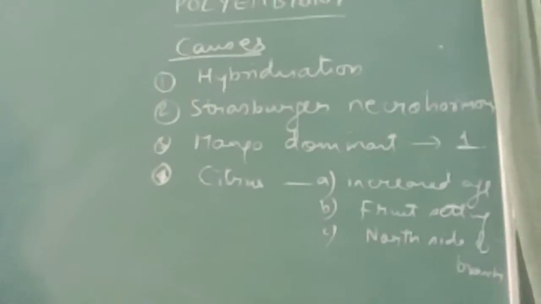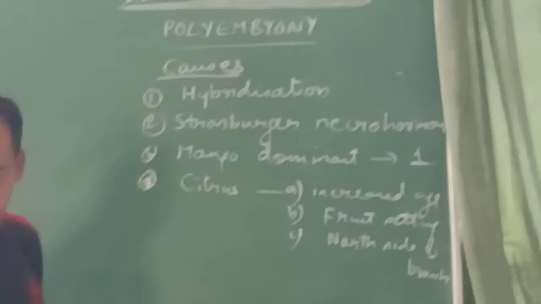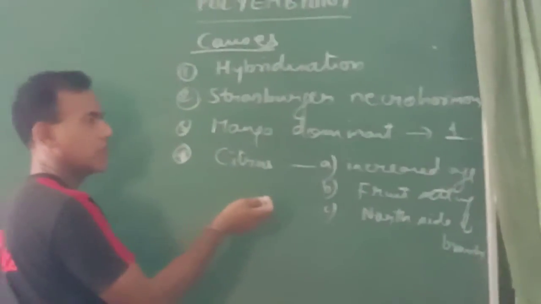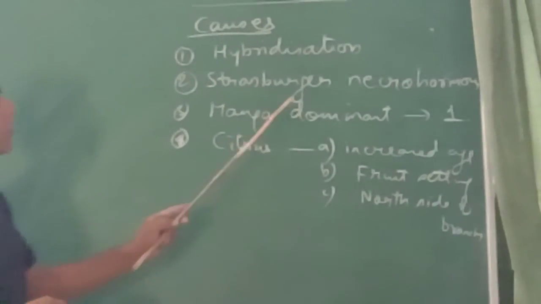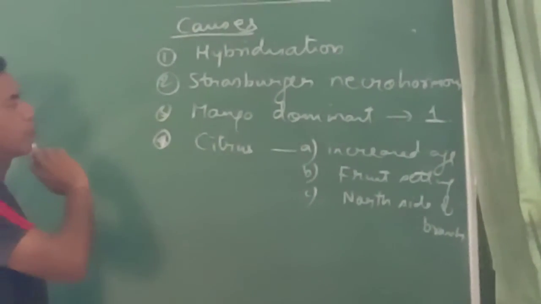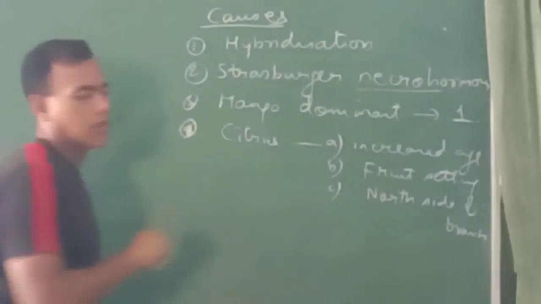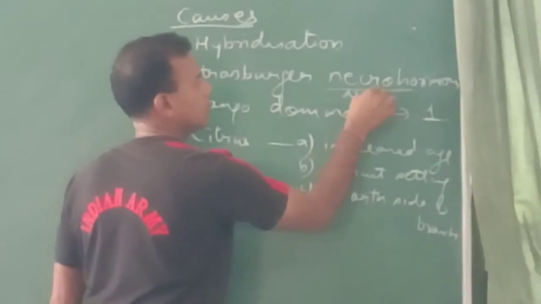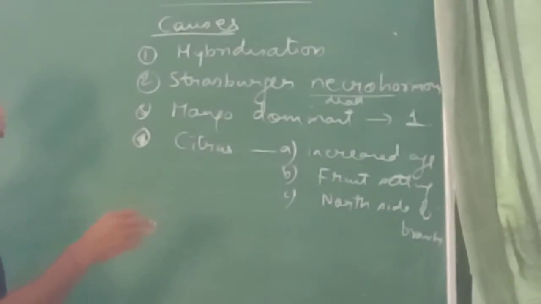Strasburger proposed that the degenerating nucellus provides stimulus for polyembryony, and it is known as Strasburger necrohormone theory. Necro means dead, means the dead nucellar cells giving stimulus.